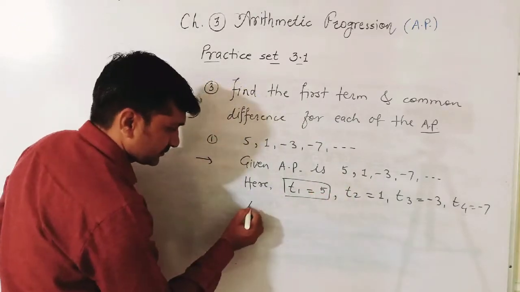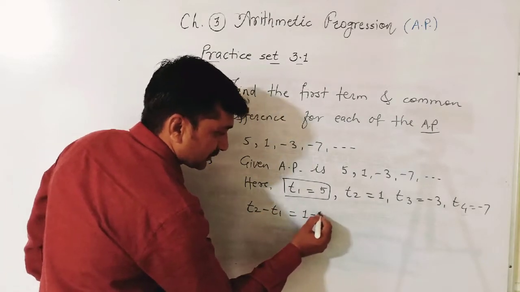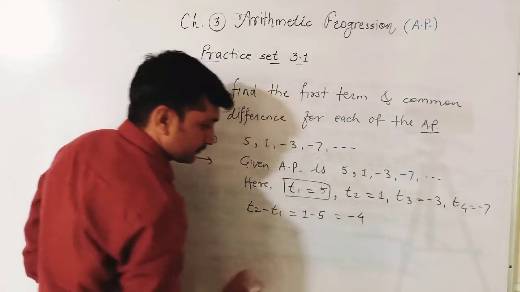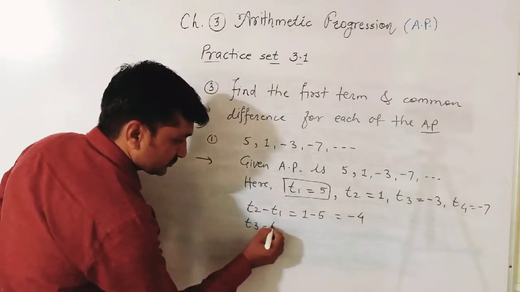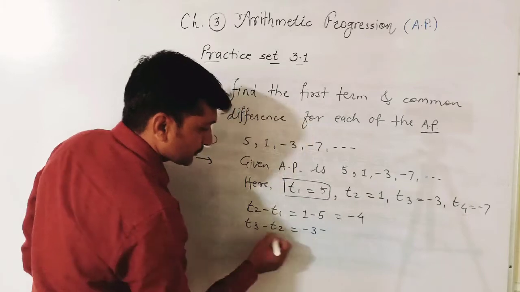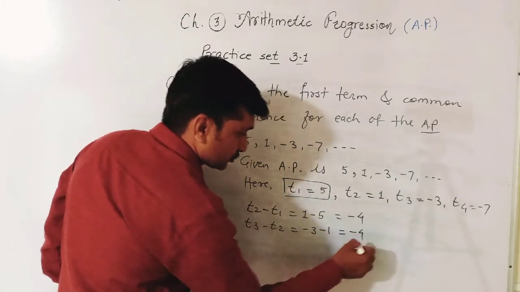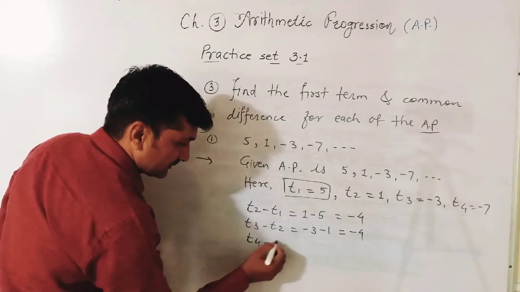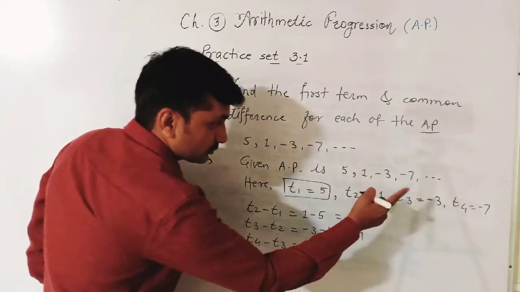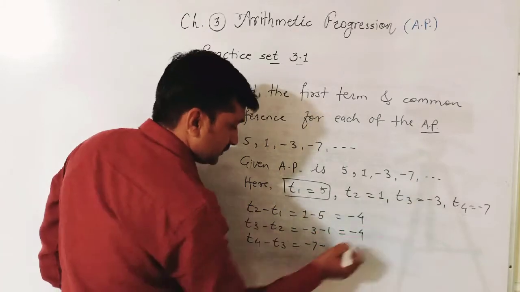Then find out differences. T2 minus T1 is equal to 1 minus 5 is equal to minus 4. T3 minus T2. T3 is minus 3, minus for subtraction, T2 is 1. Minus 3 minus 1, minus 4. T4 minus T3. T4 is minus 7, minus for subtraction, and T3 is minus 3.